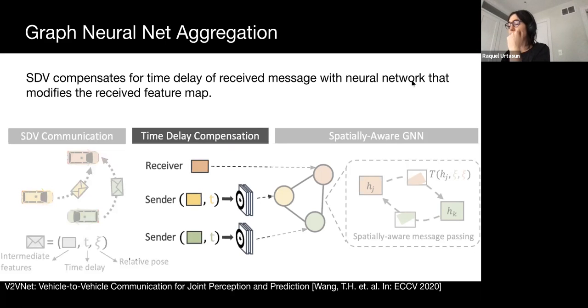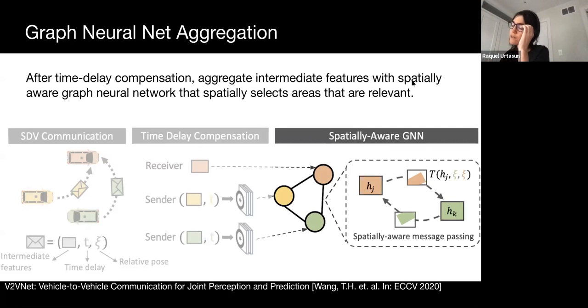Next, we concatenate the time delay to message features and use a CNN to learn to compensate for messages with a delay timestamp. The time delay is easily accessible as all vehicles have access to a global clock. After time delay compensation, the messages are aggregated by the GNN. At each message passing stage, the feature maps are warped into the same coordinate frame of the receiving node, and features inside the region of interest are used for accumulation. The GNN intelligently aggregates intermediate representations in a spatially aware manner.